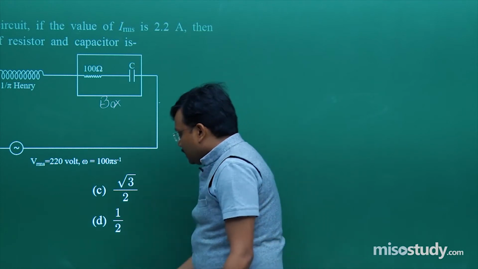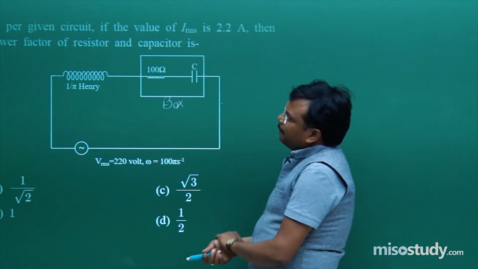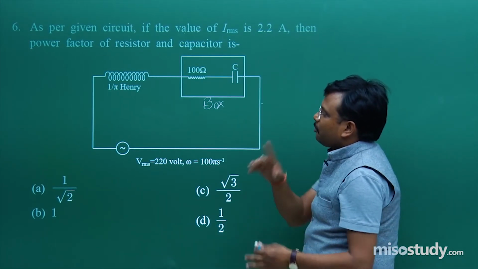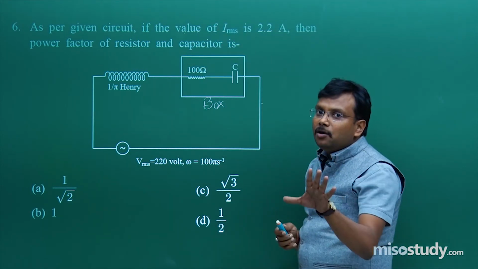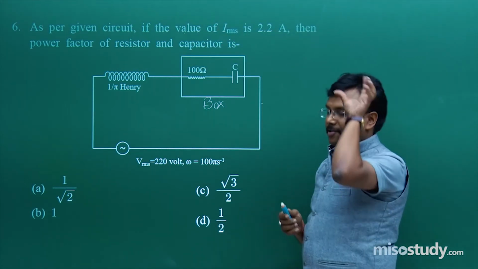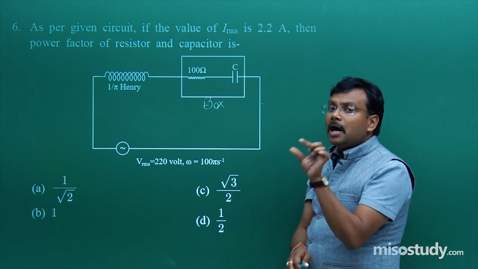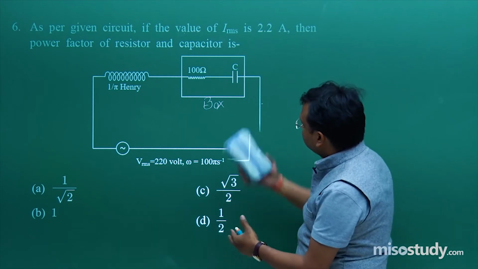Next problem, and here I tried my best to maintain a connection with the previous problems. How? In the previous problem I mentioned I naught is equal to E naught upon XC. In this problem IRMS is equal to ERMS upon Z. Take a look at the next problem.